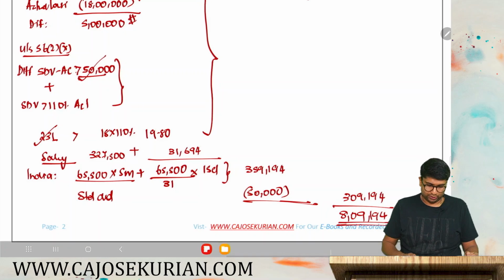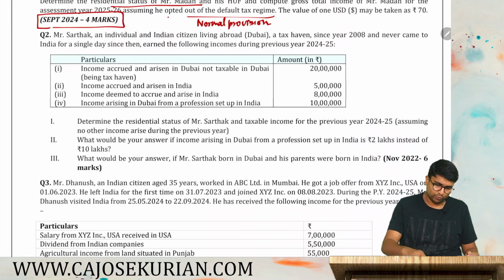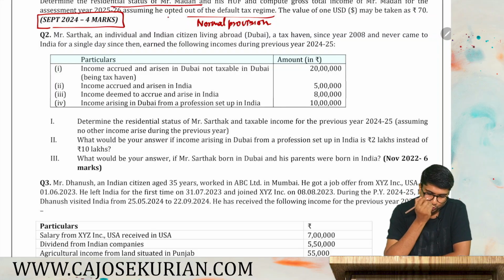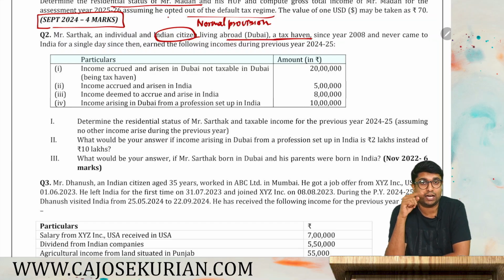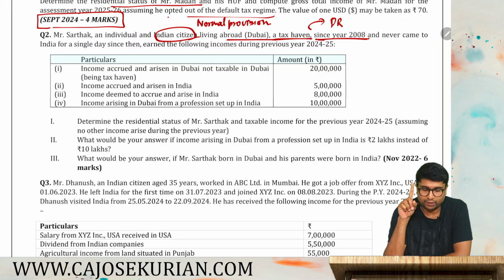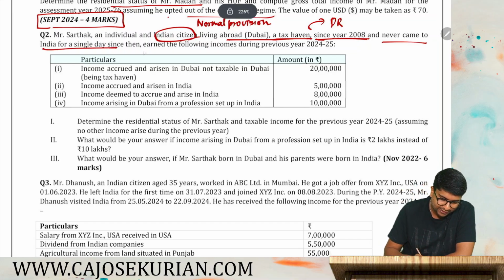So friends, moving on to the next question, that is question number 2. We have two more questions. Mr. Sarthak, an individual, is an Indian citizen living abroad in Dubai, a tax haven. So an Indian citizen residing outside India in a tax haven. So the possibility is deemed resident. Since 2008, he has never visited India. So the number of days of stay in India is not required for a person to become a deemed resident. Okay. So he never came to India for a single day since then.